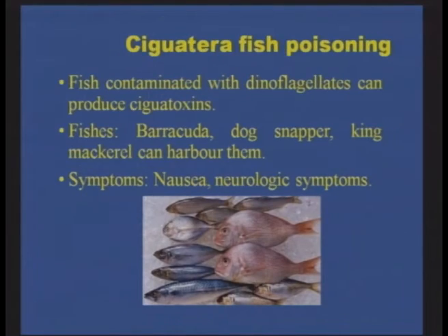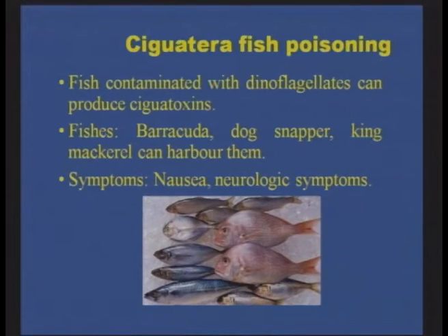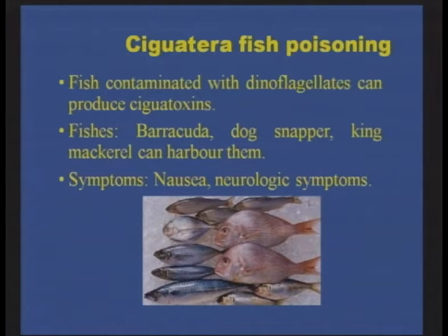Ciguatera fish poisoning is a very famous poisoning and toxic disease which is encountered in many people, and this is caused by fishes that are contaminated by the dinoflagellates that produce the ciguatoxins. Fishes such as barracuda, dog snapper and king mackerel can all harbor these ciguatoxins, and the symptoms include nausea and neurological symptoms such as paralysis, paresis, vision problems, numbness of the fingers, and a tingling sensation in the toes and fingers. The toxins can disrupt the entire nervous system, and that way can cause neurotoxicity to human beings.